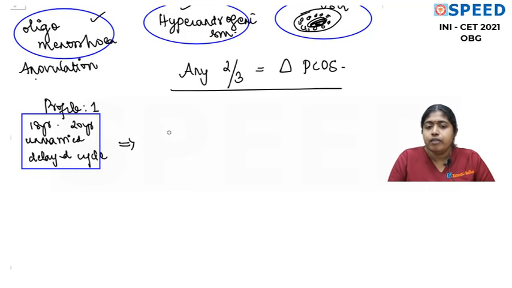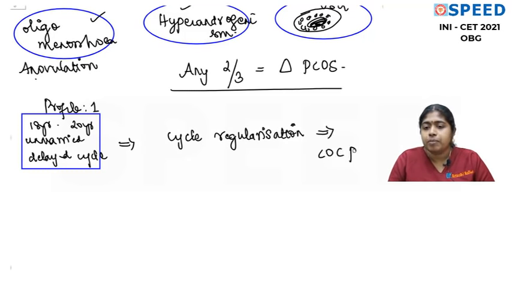So what is needed for her is cycle regularization, or we can say cycle correction. So how do we regularize her cycle? Cycle regularization can be done with combined oral contraceptive pills, and the best combined oral contraceptive pill combination I will discuss a few minutes later.